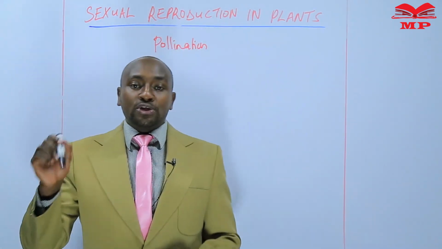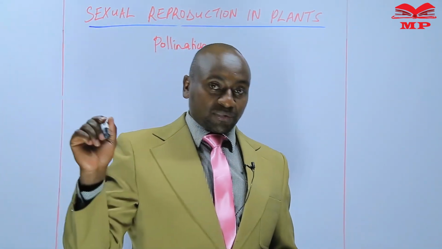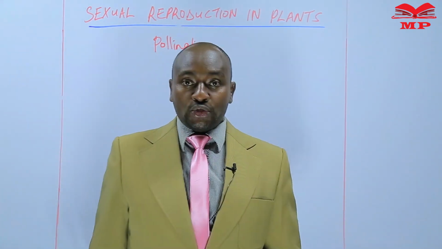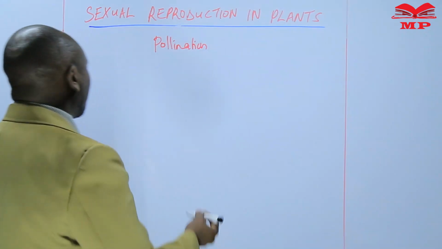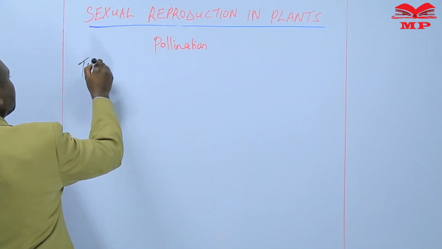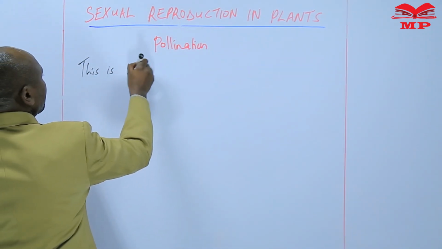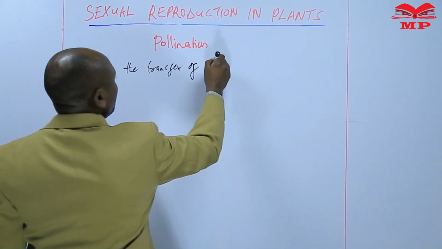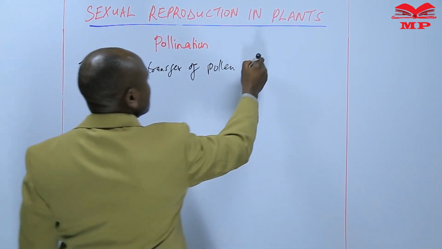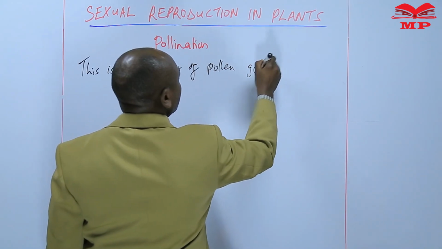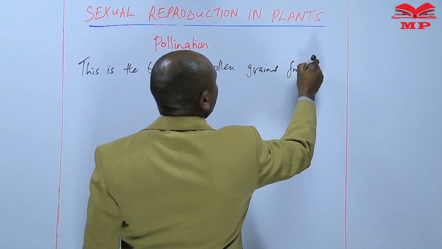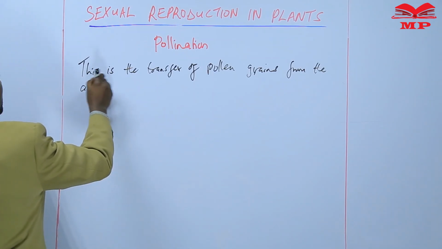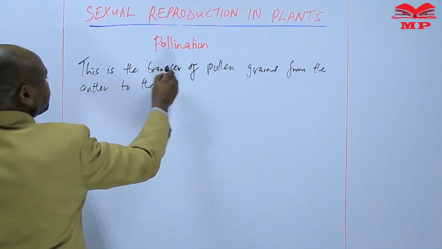Pollen grains are produced in the anther and they need to be transferred to the stigma during pollination. So we can say that this is the transfer of pollen grains from the anther to the stigma.